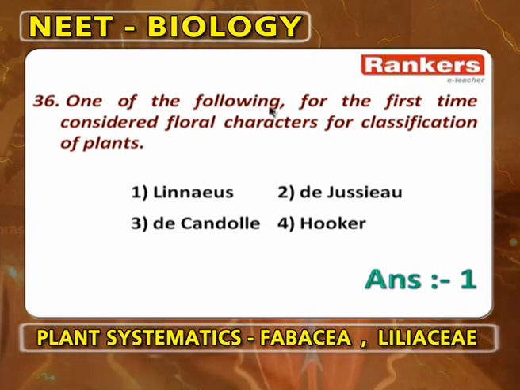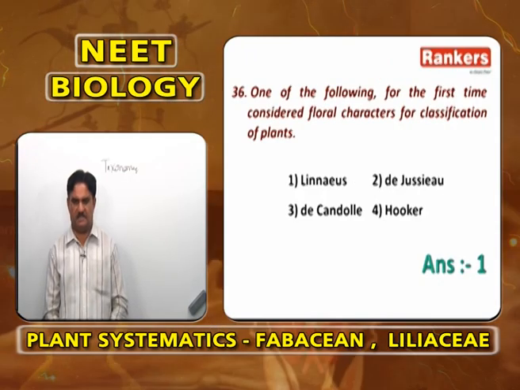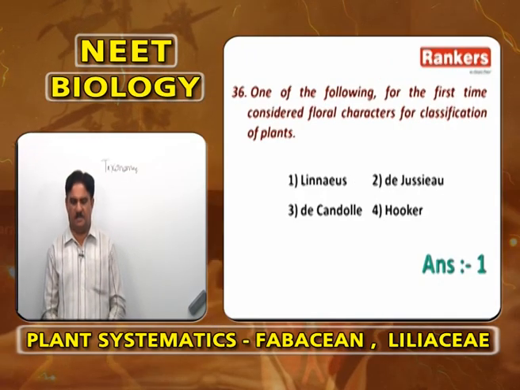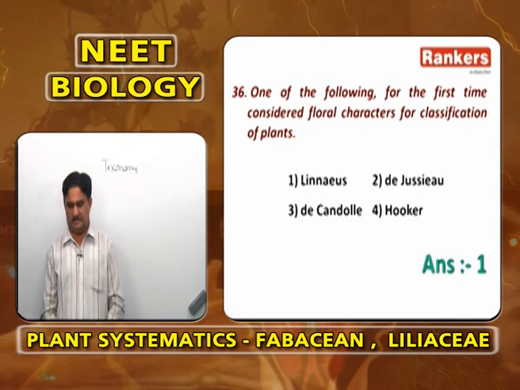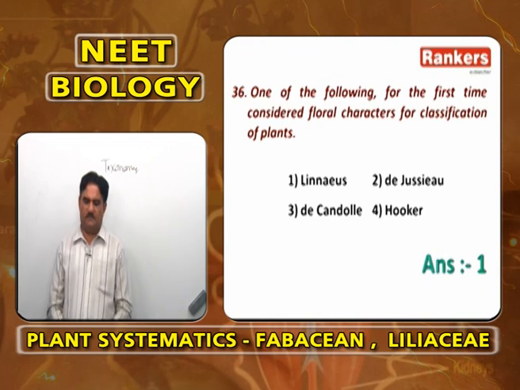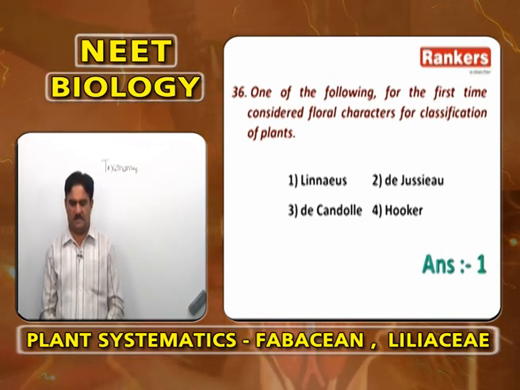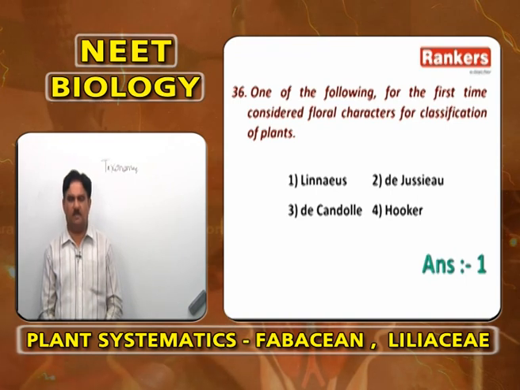Which one of the following scientists for the first time considered floral characters for classification of plants? For the first time, floral characters, androecium and gynoecium, stamens and carpels, number, position and other things were taken into consideration by Linnaeus. So the answer is Linnaeus, not de Jussieu, de Candolle or Hooker.